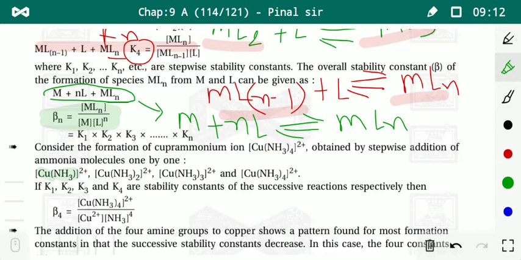First, one ammonia is attached, then we can write Cu(NH3) 2+, and if two ligands are present, then Cu(NH3)2 2+, and if three ammonia molecules are present, then Cu(NH3)3 2+, and if four, then Cu(NH3)4 2+.